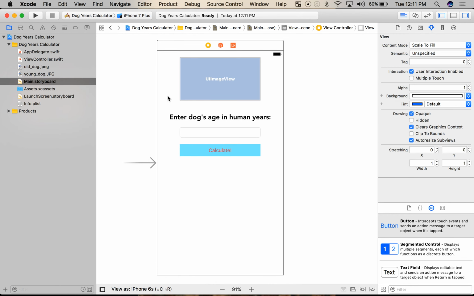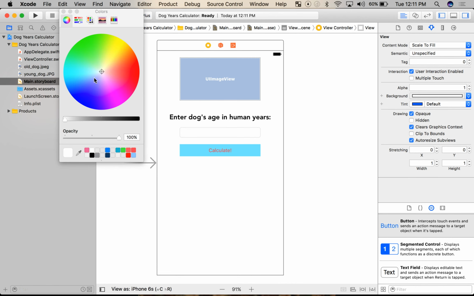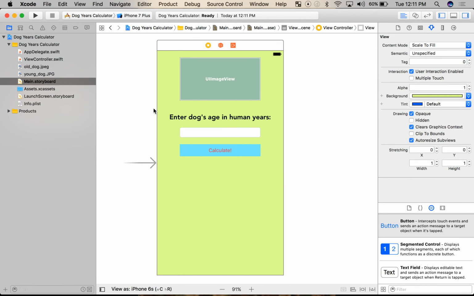And then finally, well, wait, maybe I want the app to have a different background color. I don't like just plain white. That's kind of boring. So I'm going to click just anywhere inside of this here. Okay. And I can click on background over here as well. Okay. Let's go with, there's a nice shade of puke green yellow. Cool. This is great. Now, if I hit the play button up here, this will build and then run the app. Alternatively, you can also hold Command and hit R.